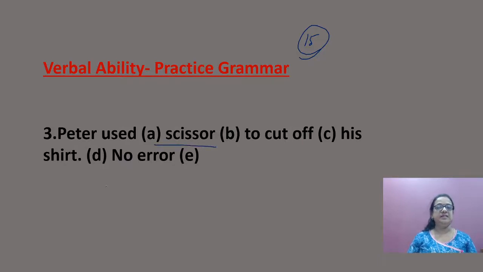You write: Peter used a pair of scissors to cut off his shirt. When two blades are used, you use the word scissors, but for one scissor you say a pair of scissors. So the mistake is in B.